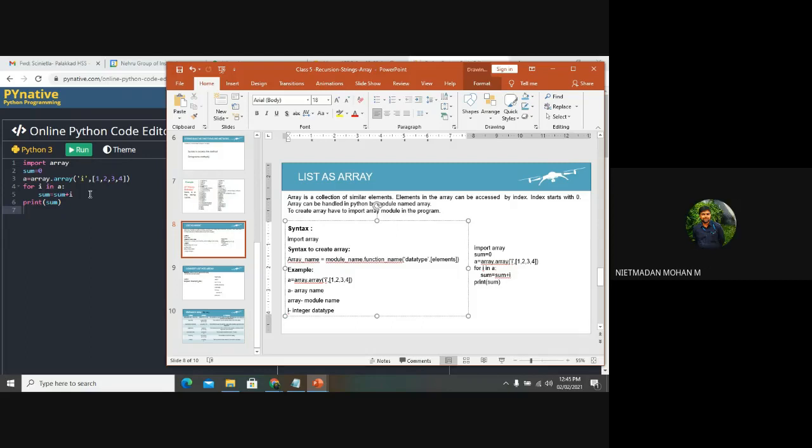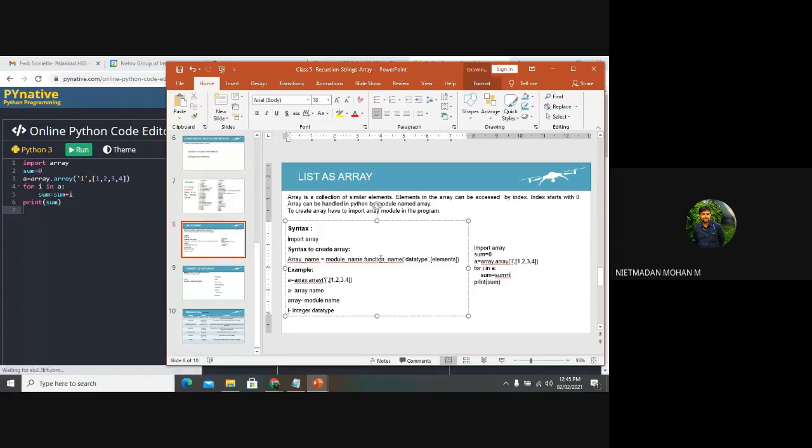And what is my function name? Array only, sir. Yes. It means that even if the module and function share a common name, that will also be considered, because when you import the module name, you can take array as your function name also. That will not be your problem.